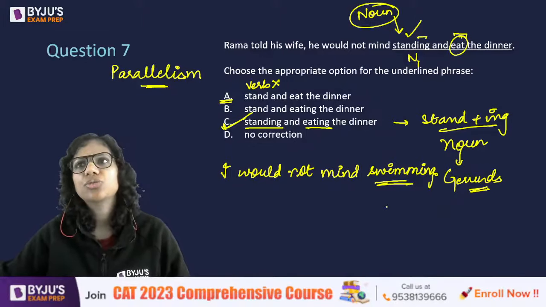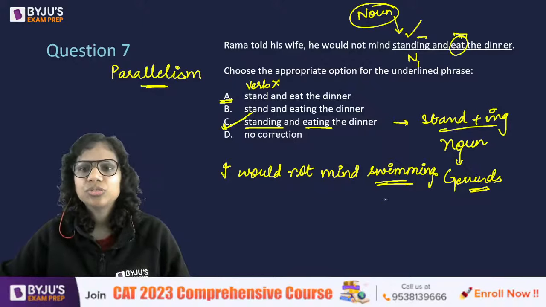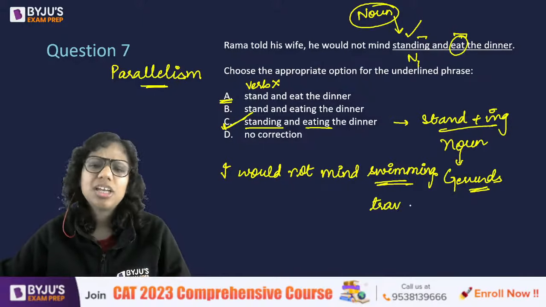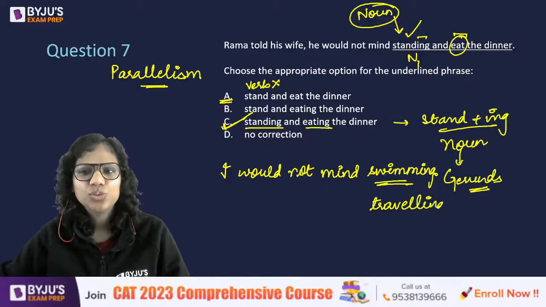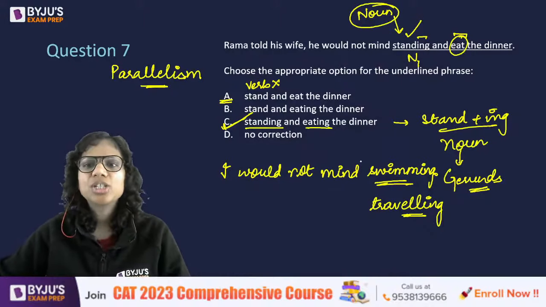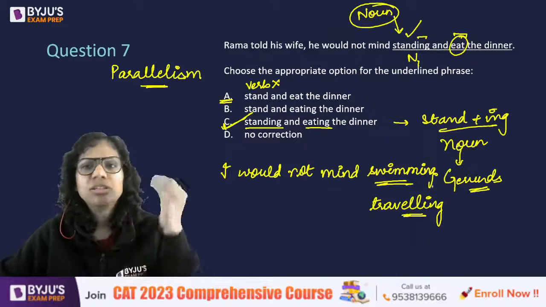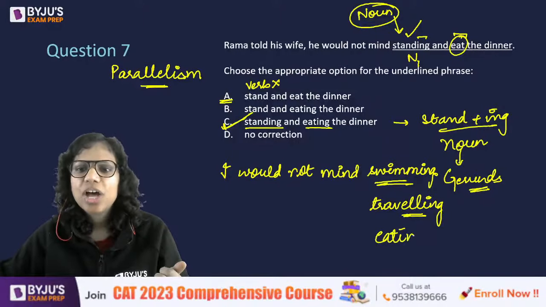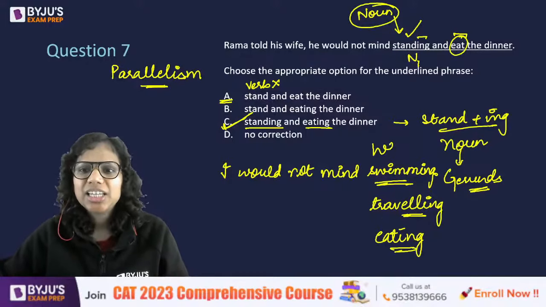Let's say somebody asks you, do you want to travel with us? I would say, yeah, I would not mind traveling with you. I would not mind swimming with so and so person. I would not mind eating. So I have to basically tell here what would I not mind.